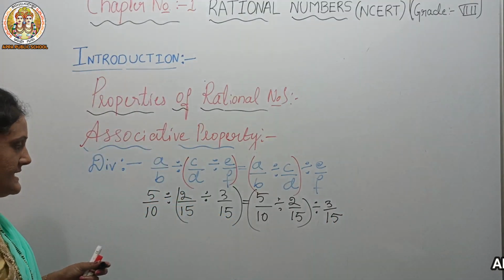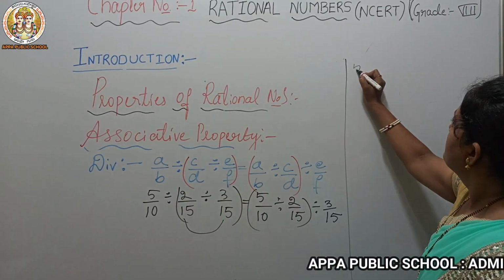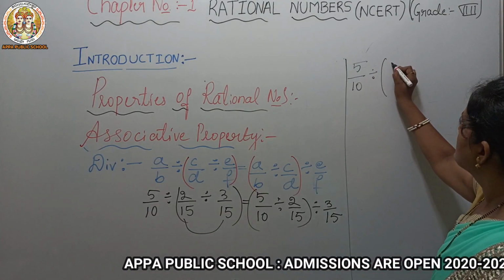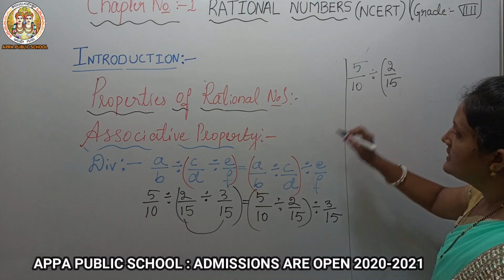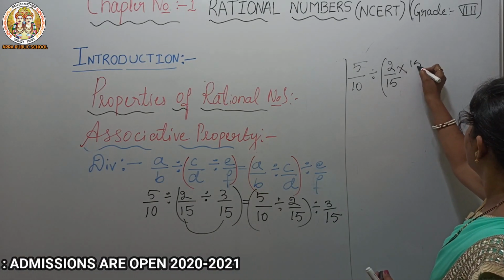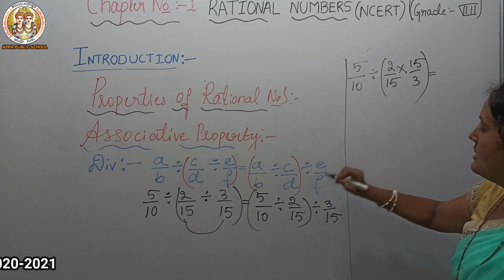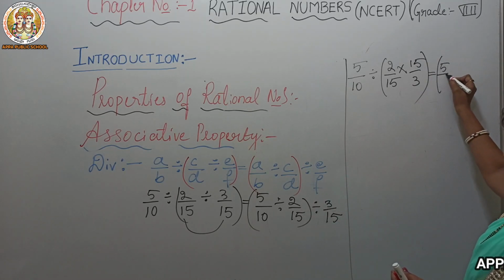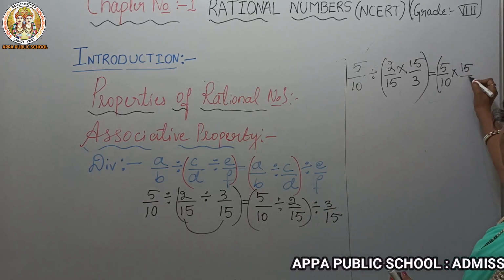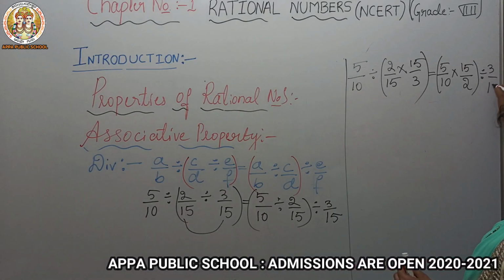Okay, first we'll simplify these bracket terms. So 5 by 10 divided by 2 by 15 becomes 5 by 10 into 15 by 2, divided by 3 by 15.